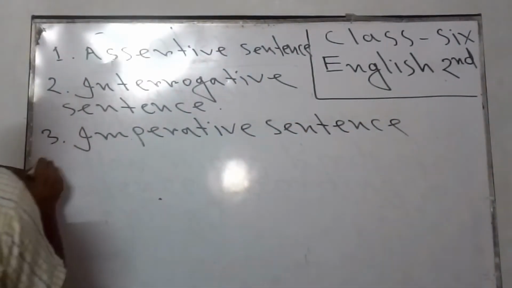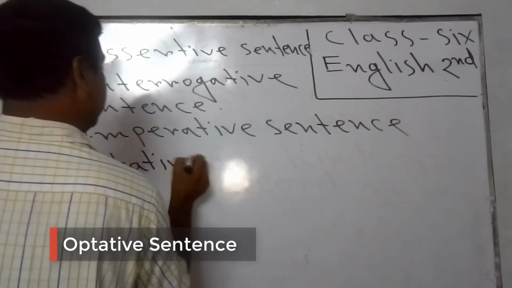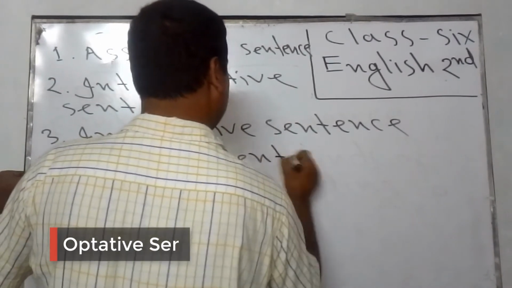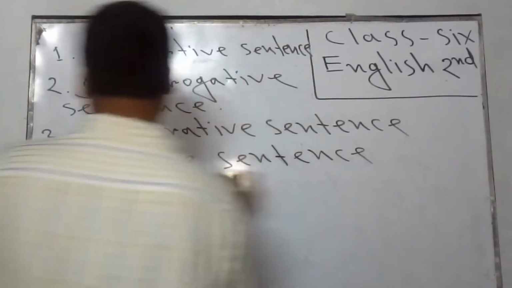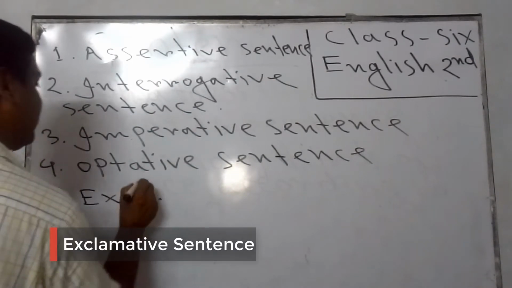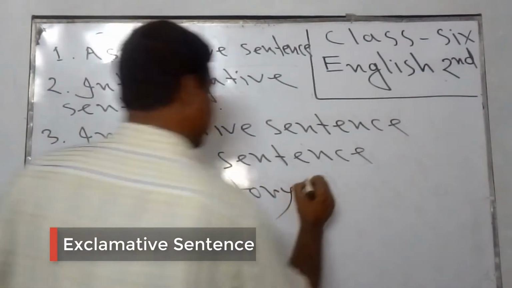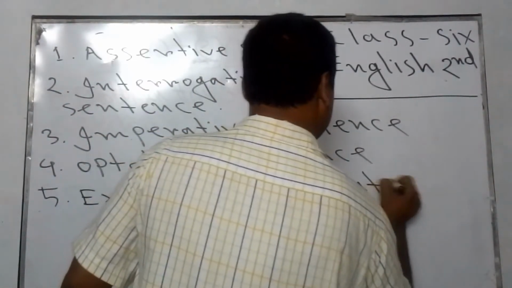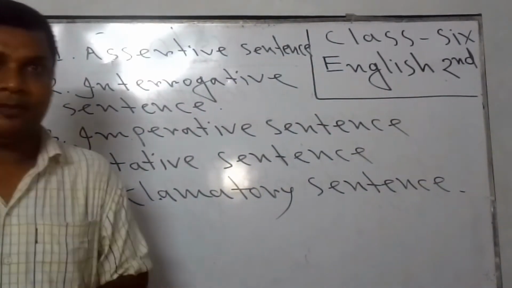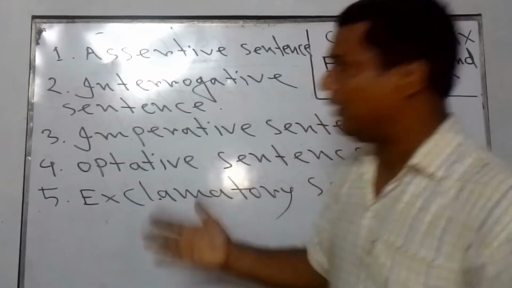Number 4, optative sentence. And last of all, number 5, exclamatory sentence. Write them down on your papers, because if you write, then it will be possible for you to memorize.